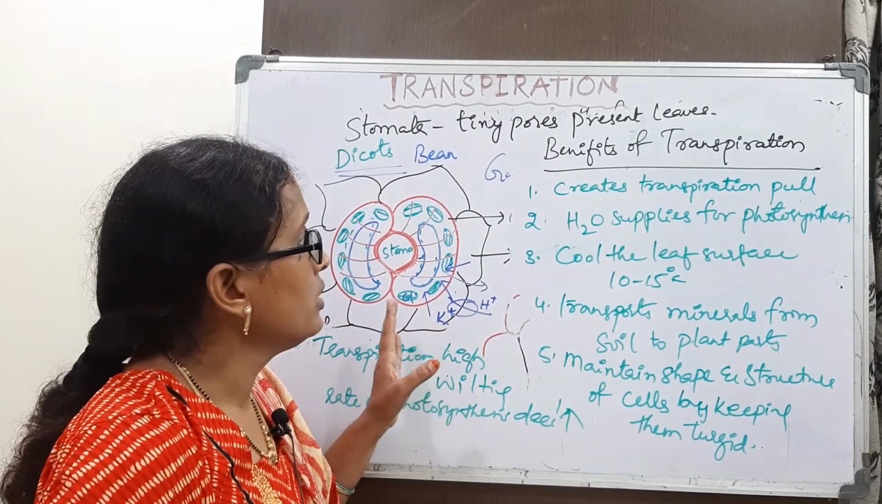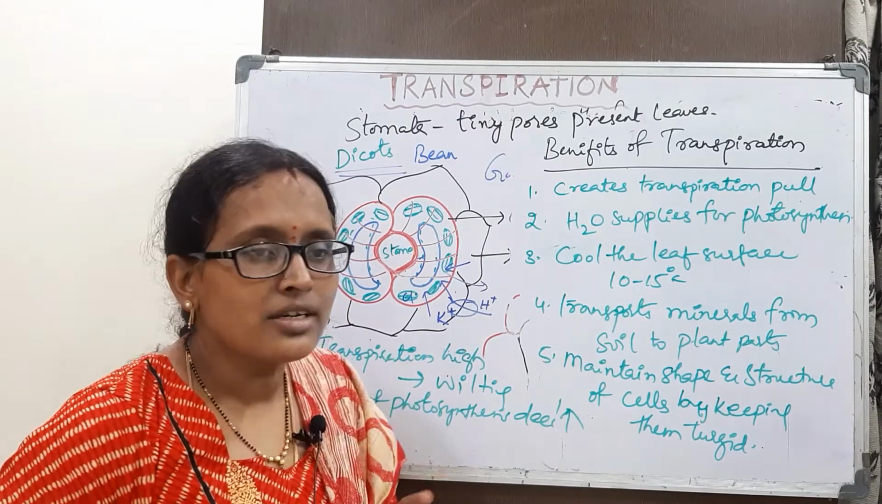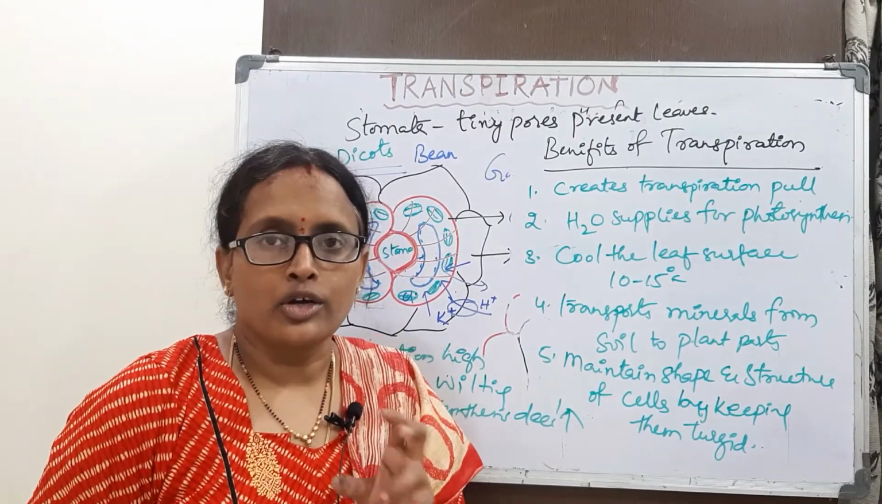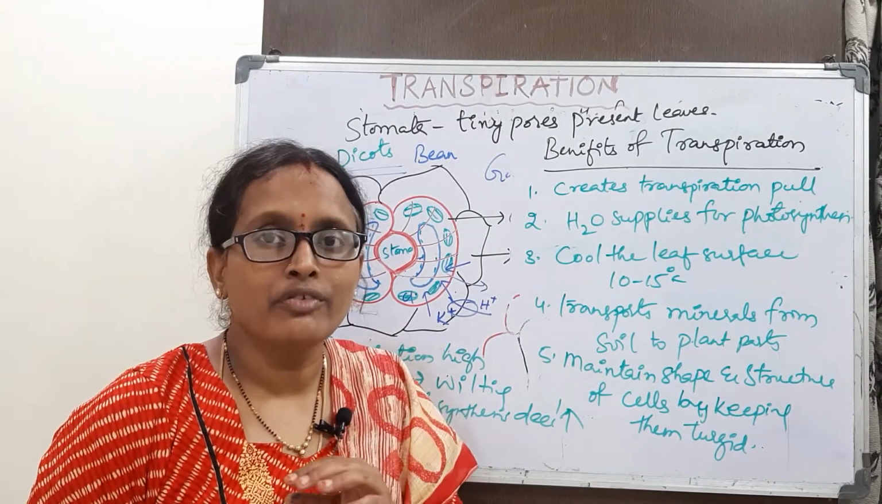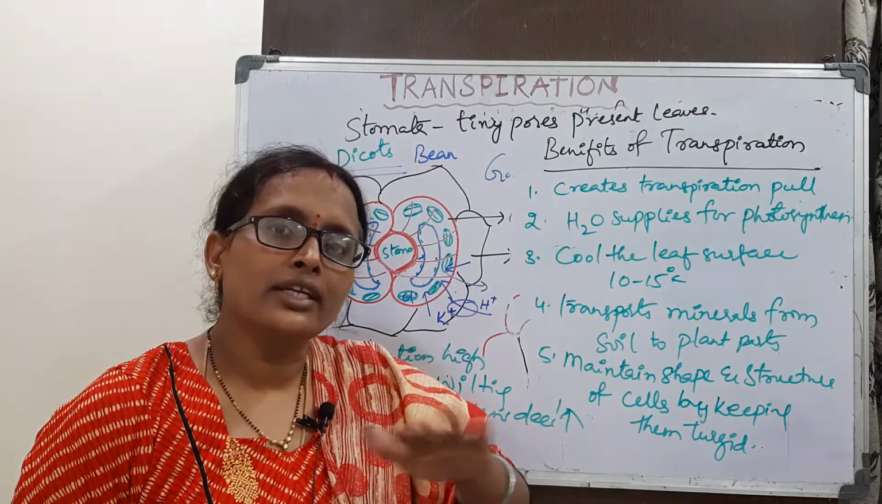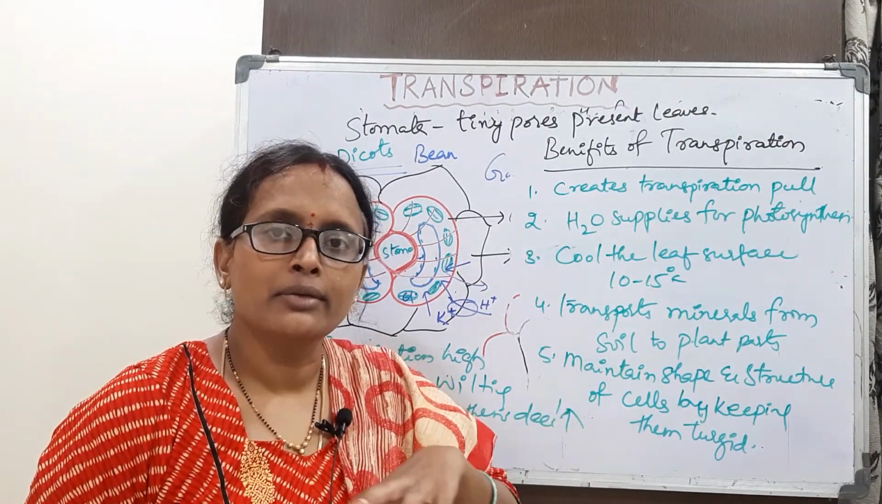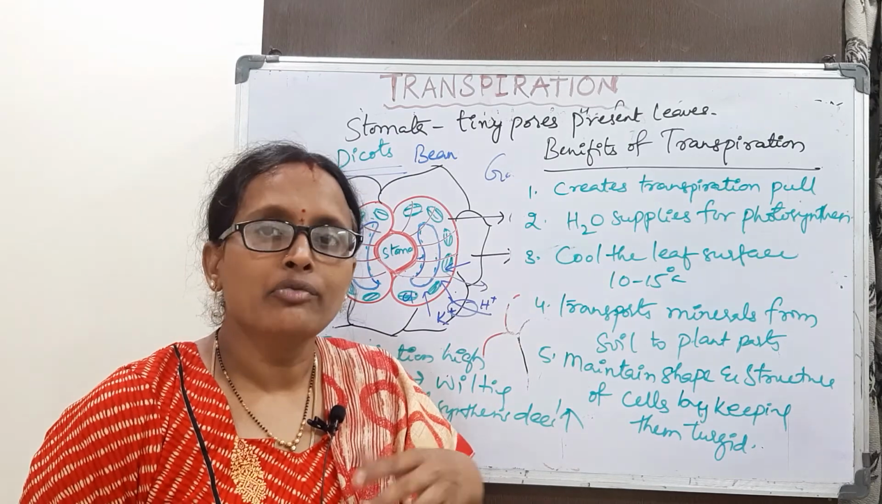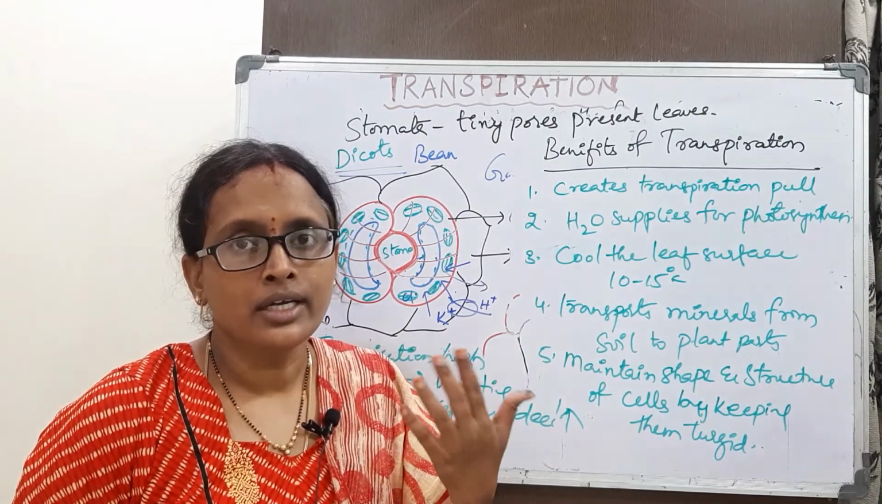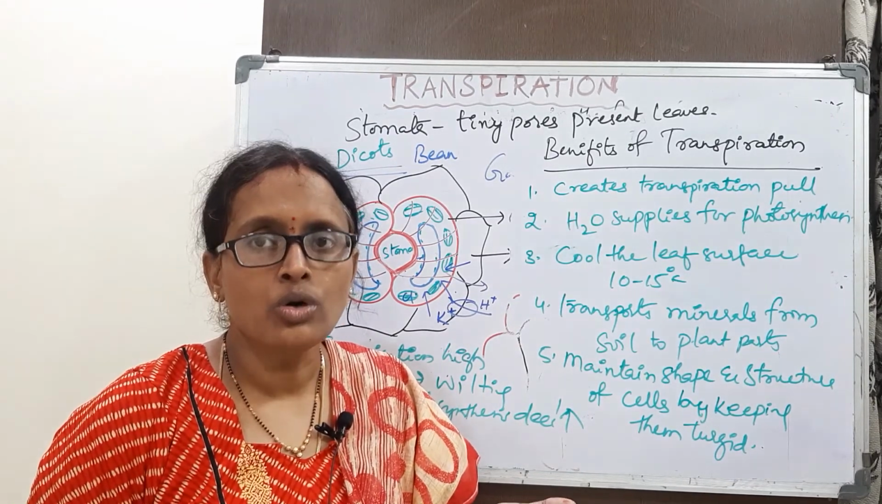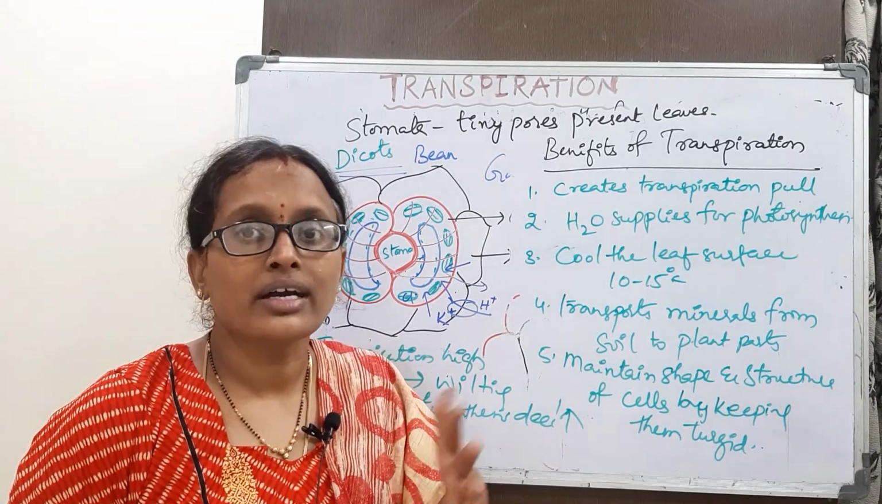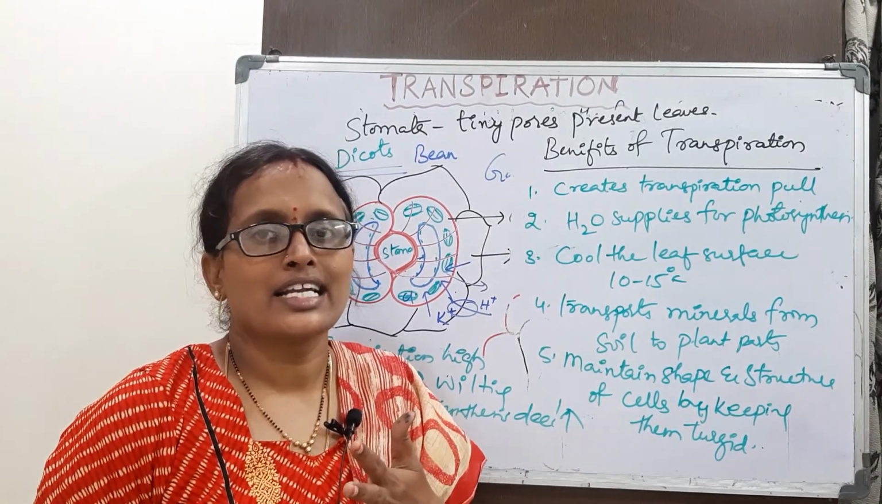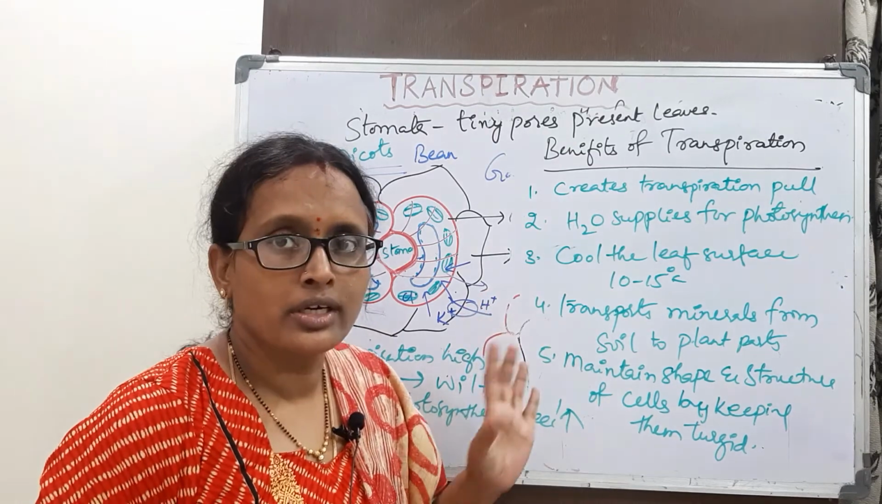Okay, this is about transpiration, and transpiration is also controlled by wind speed. If the wind speed is more, the water is evaporated quickly, so the rate of transpiration is high. If the temperature is increased, the transpiration is also increased. So these are the factors which control transpiration.